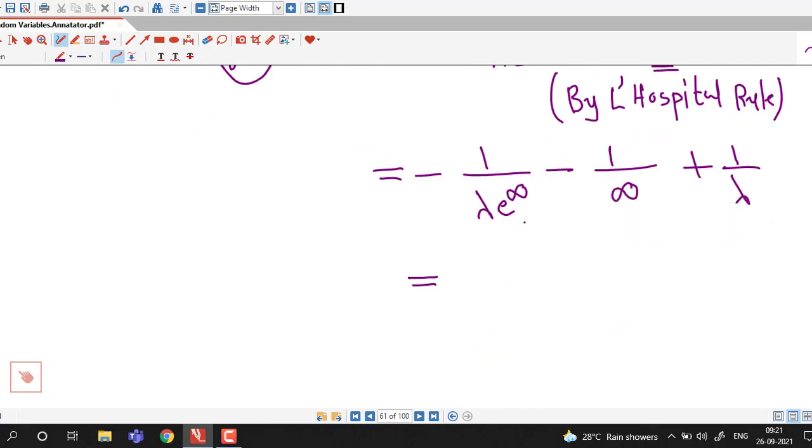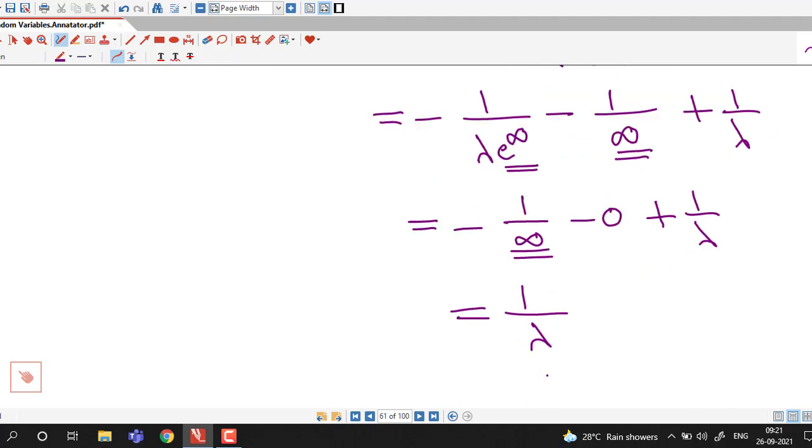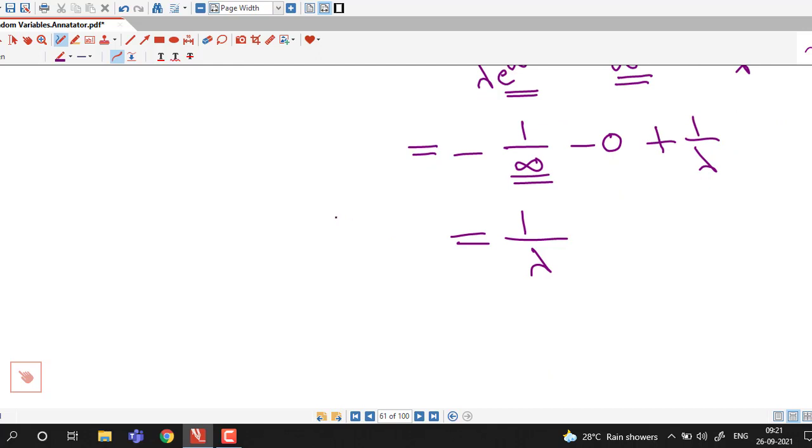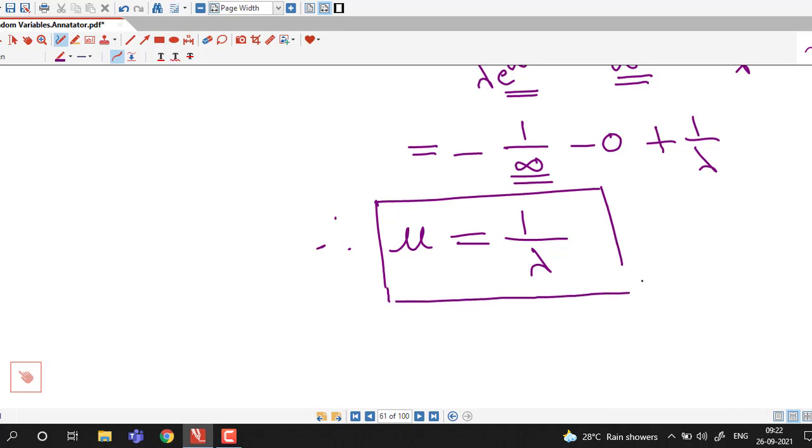And same thing here, e raised to infinity is infinity, lambda is positive, so here we have 1 over infinity, this we can put 0 plus 1 over lambda, and again 1 over infinity is 0, so finally we have 1 over lambda. So therefore mean of exponential random variable is 1 divided by lambda, where lambda is parameter of exponential distribution, which is always positive.